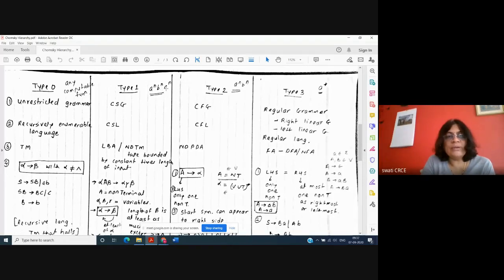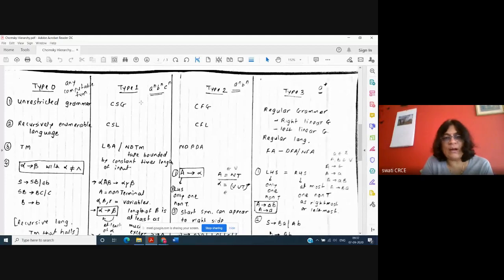And any computable function like multiplication, division, GCD, LCM, any recursive function, factorial of any number, is an example of type 0. So I think the first point is clear.